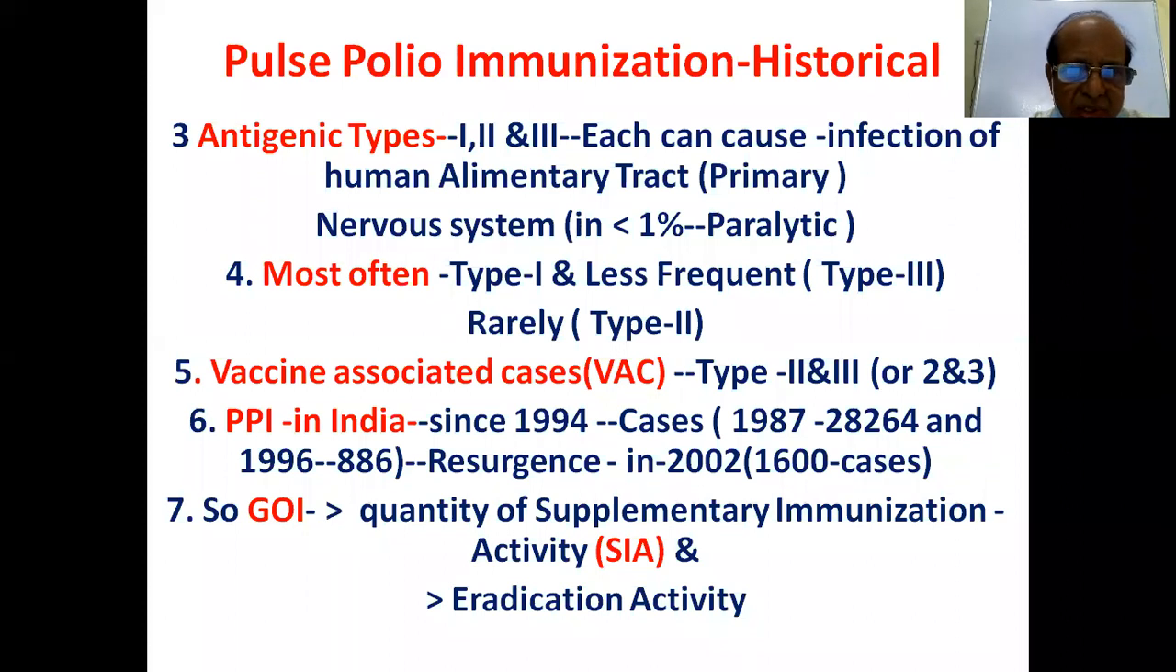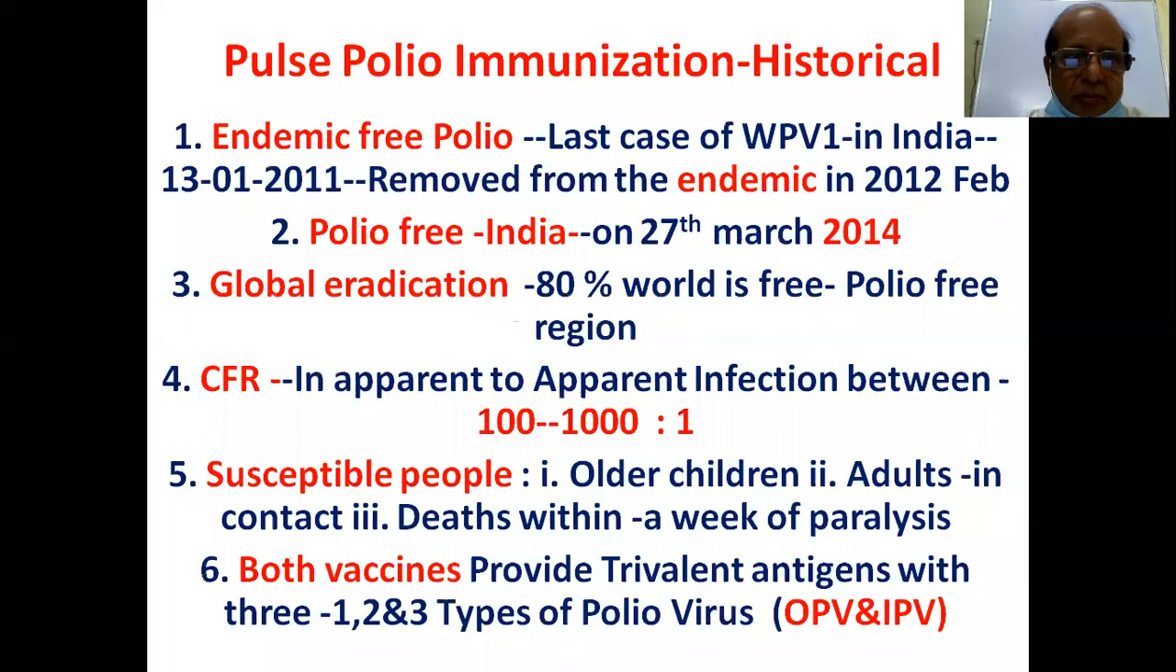PPI in India since 1994, cases were more than 28,000. In 1996, 886. Resurgence happened again. In 2002, 1600 new cases appeared. So the Government of India wanted to do something about this. They increased the quantity of supplementary immunization activity. The quantum is increased, and the eradication activity is also increased.